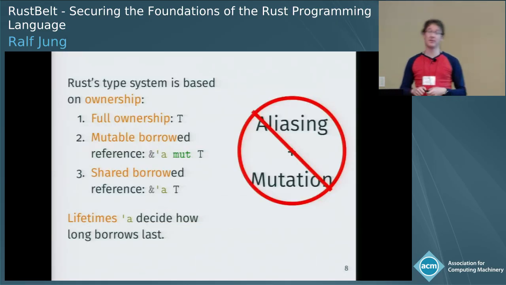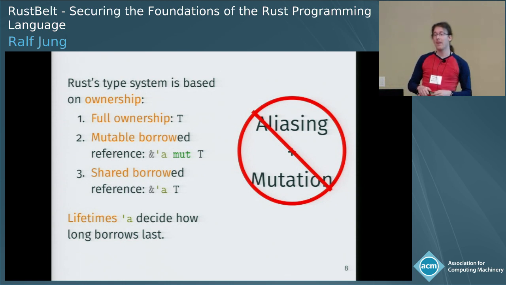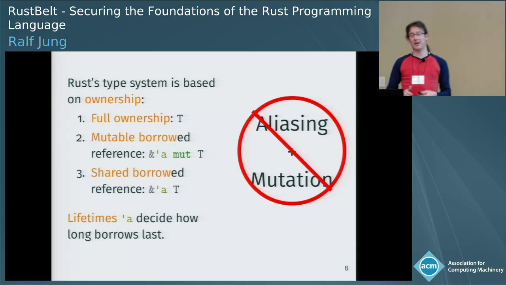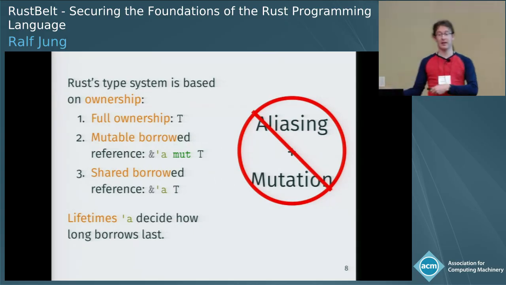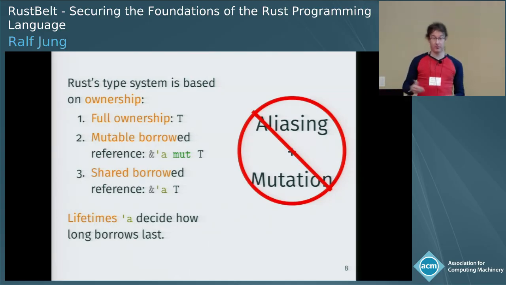So to summarize what we've seen so far, Rust's type system is based on ownership, which comes in 3 flavors. There's full ownership, you can do anything you want. And then there's 2 kinds of temporarily borrowing ownership, which comes in the flavors of mutable and aliasable. And both of these are controlled by lifetimes. So this is all working very nicely.